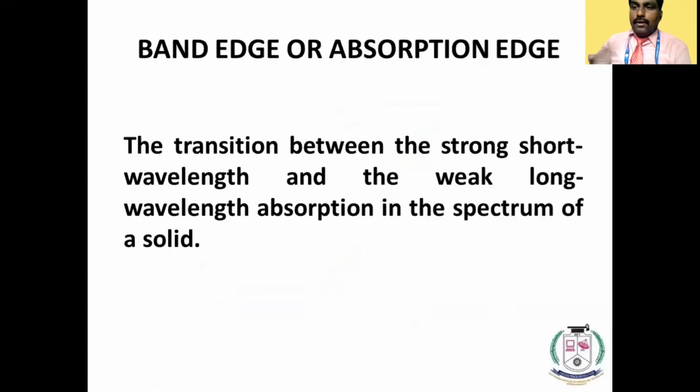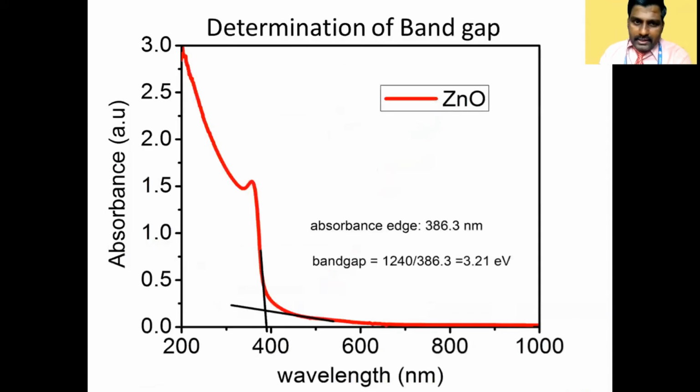And for inorganic materials, for powder materials, we can find out even the band gap. We know what the band gap is. The band gap is the distance between the valence band and the conduction band. That can be determined by UV visible spectroscopy. Let us see how we can.